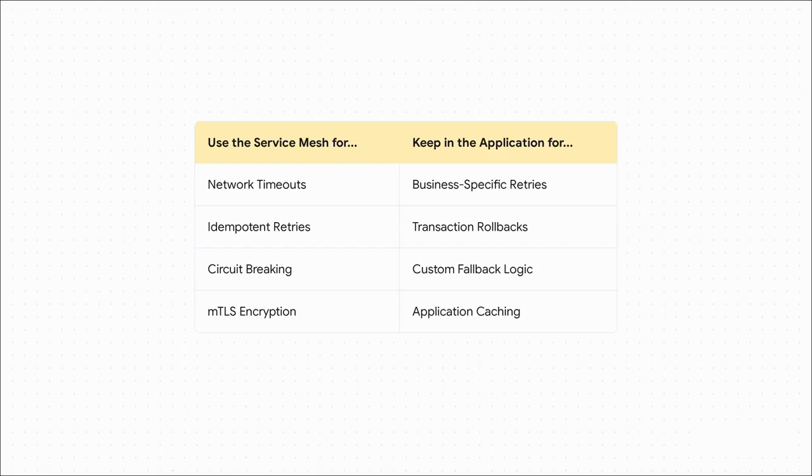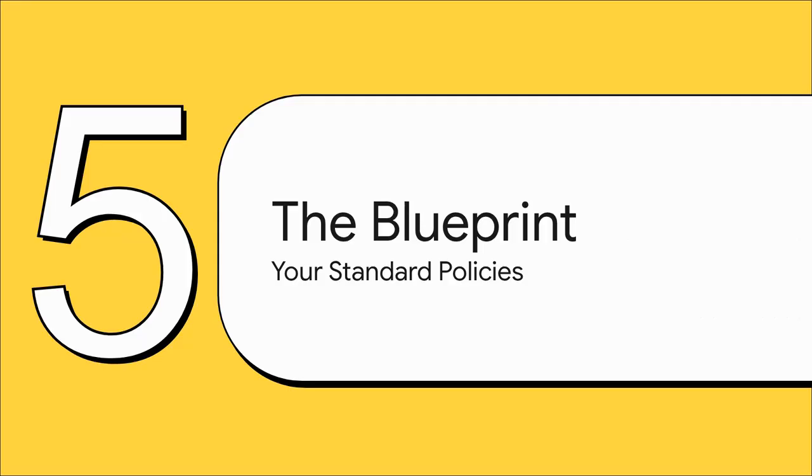I mean, think about it. You would never want the mesh to automatically retry a charged credit card request, right? You'd end up with some very unhappy customers. Things like rolling back a database transaction or deciding to serve some stale data from a cache if a service is down. That's business logic. That belongs in your code where it has the proper context. So, with all that in mind, where do you start?